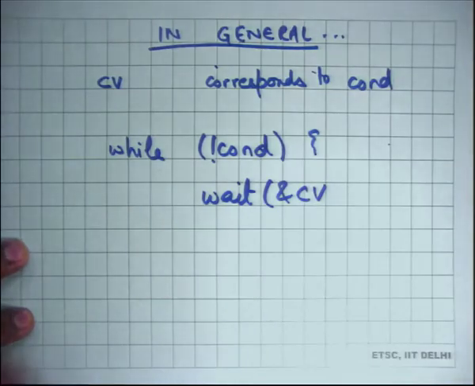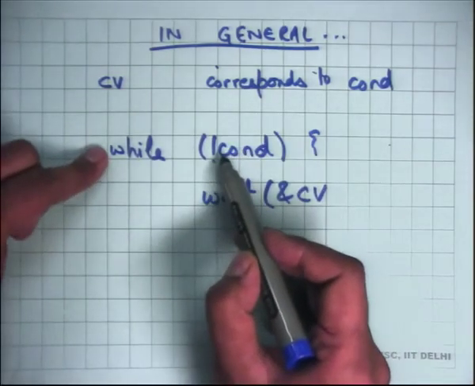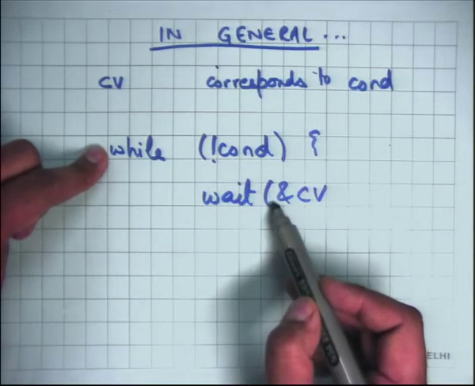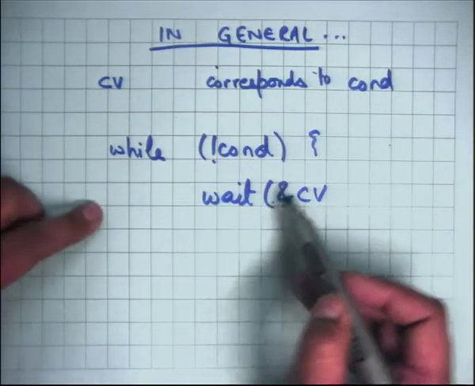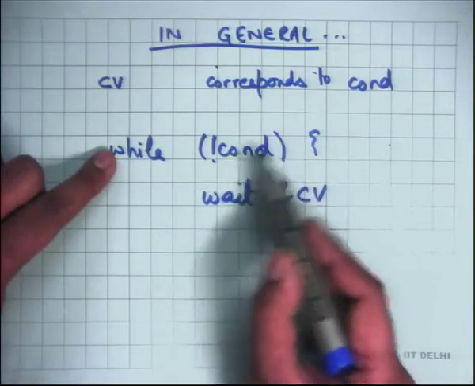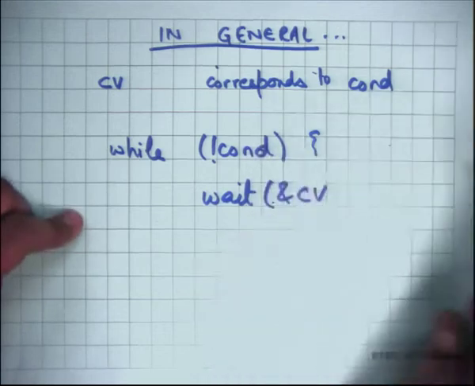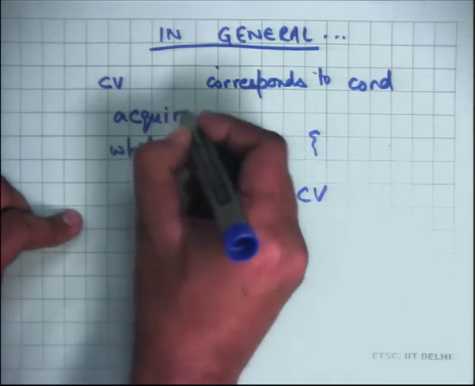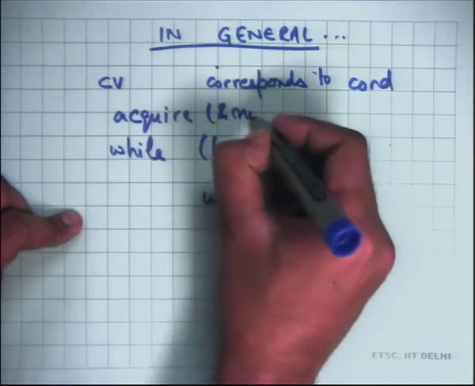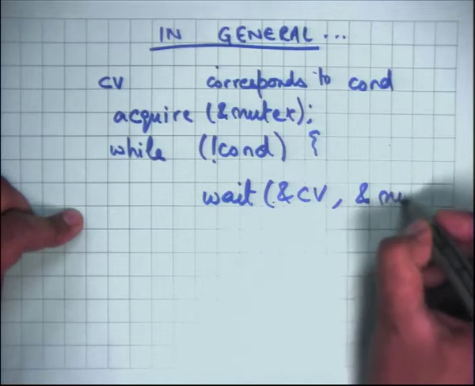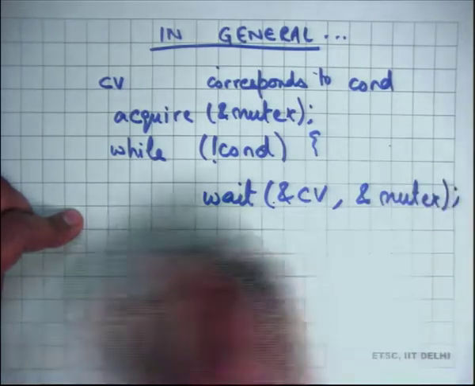And because you want to make sure that the checking of the condition and the act of actually waiting are atomic with respect to each other, and also that mutual exclusion is maintained in your checking of this condition, you would typically also use a lock or a mutex, and that's the mutex you will pass as the second argument of this wait.